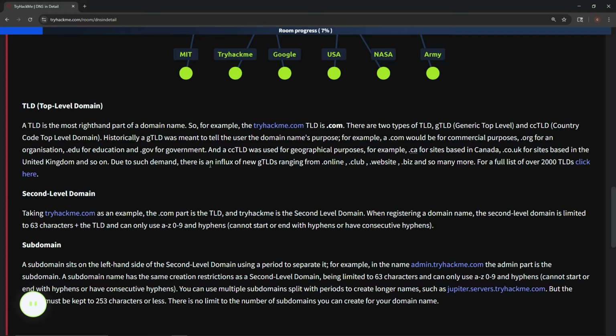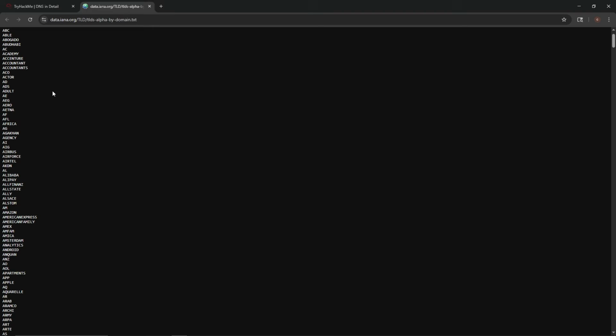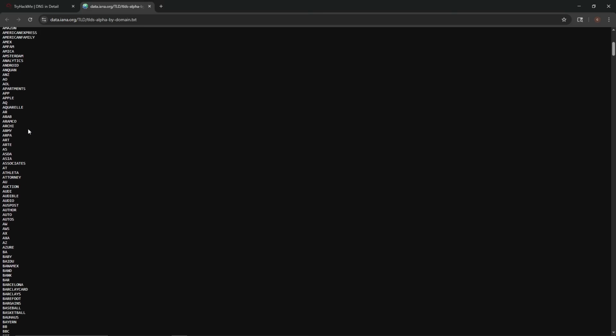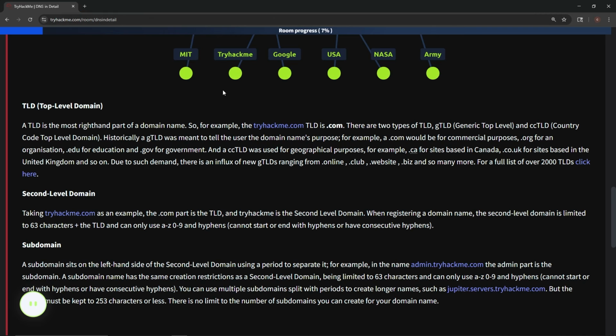Due to such demand, there is an influx of new gTLDs ranging from .online, .club, .website, .biz, and so many more. I've seen .io plenty of times. For a full list of over 2,000 TLDs, we can click here. And we will. And yeah, they got a ton of them. I would like to put a funny one, .adult. Oh, that's not cool. But you know what is cool? Hold on, I know it's here. What comes after? Oh, .cool. Anyway, so here we go.